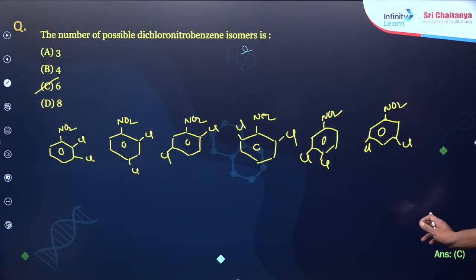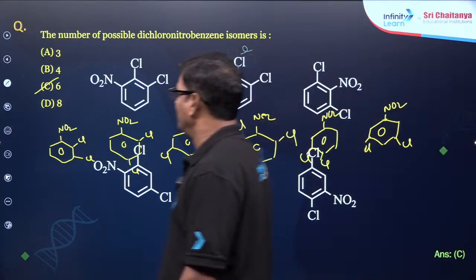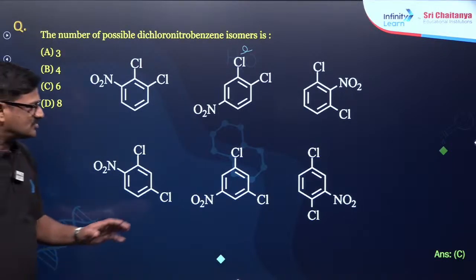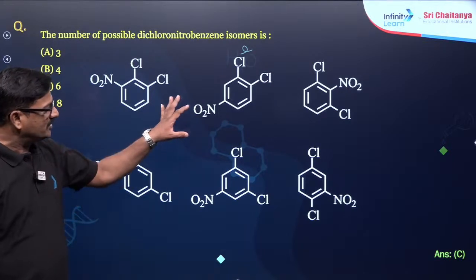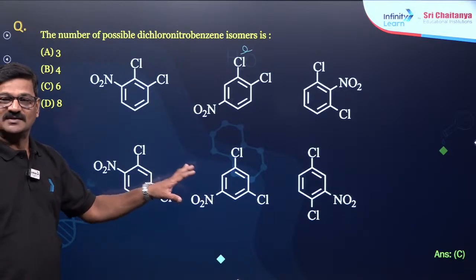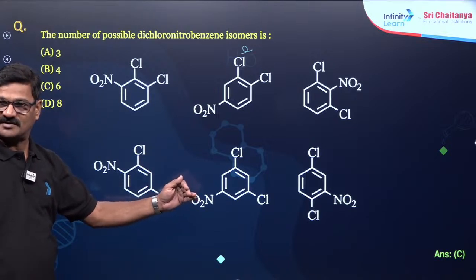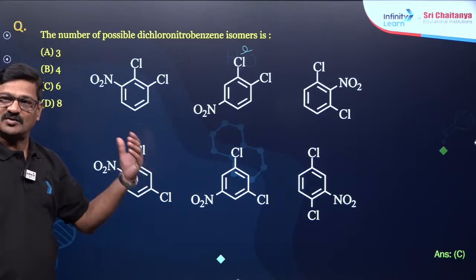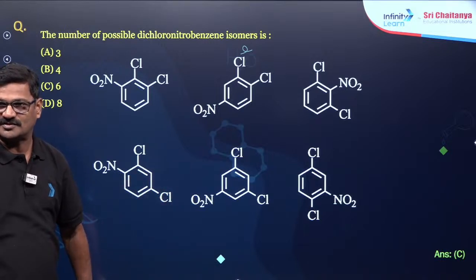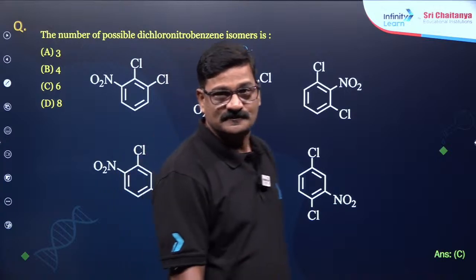Yes, I get 6 again. So these are all the various possibilities. One thing I want to tell you, my dear students: whenever you give the name for the possible isomers, if you get a different name, that is a possible structure. If you claim the same structure, you should get the same name; if not, then it is not actually the correct structure. That is the way you can identify whether you did it correctly or not.